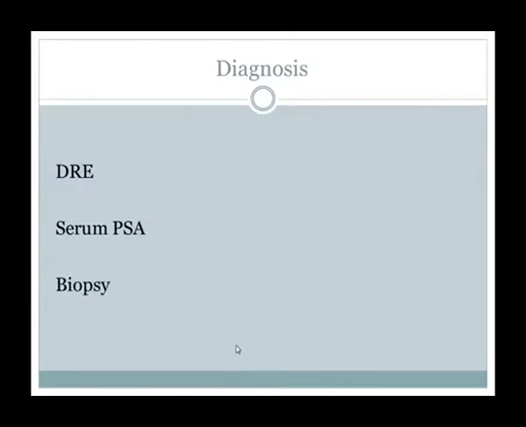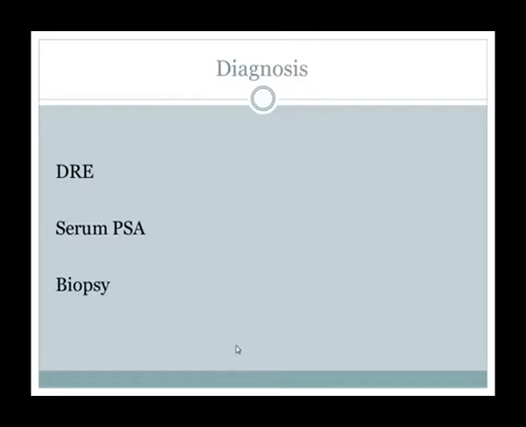Diagnosis. How can we diagnose CA prostate? We can diagnose CA prostate by physical examination. The most common and most important is digital rectal examination, and then laboratory investigation, in which the most common is serum PSA. Sometimes imaging: once it is diagnosed, then we go for imaging, transrectal ultrasound or MRI pelvis.